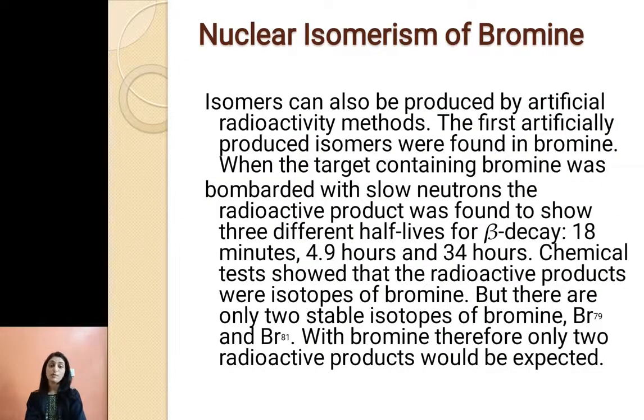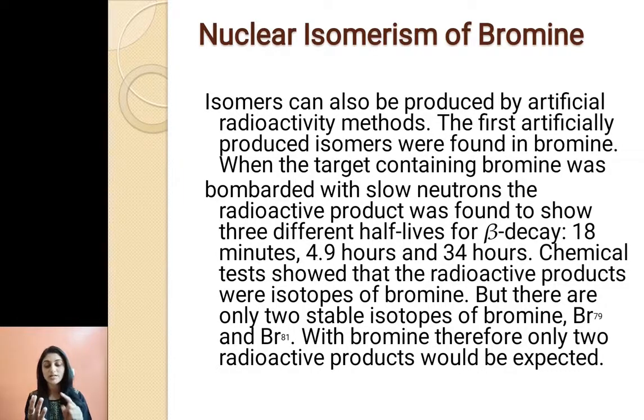Now let us talk about nuclear isomerism of bromine. Isomers can also be produced by artificial radioactive methods. The first artificially produced isomers were found in the case of bromine. When the target containing bromine was bombarded with slow neutrons, the radioactive product was found to show 3 different half-lives: 18 minutes, 4.9 hours and 34 hours. Chemical tests showed that the radioactive products were isotopes of bromine, but there are only 2 stable isotopes of bromine.